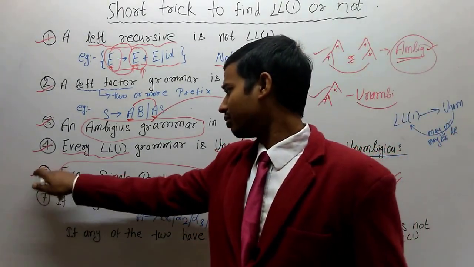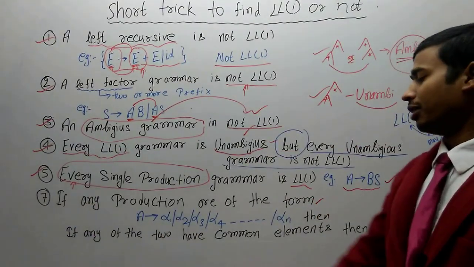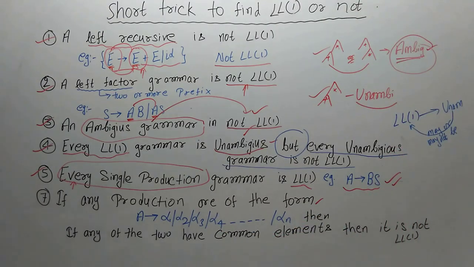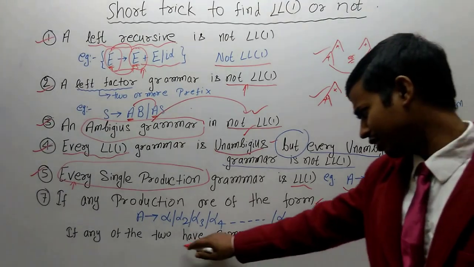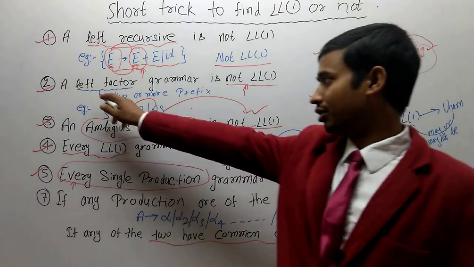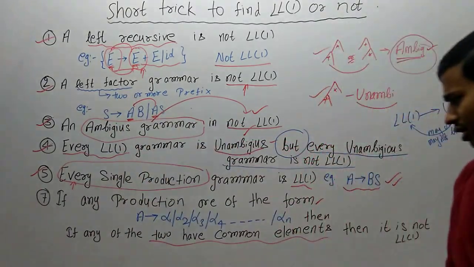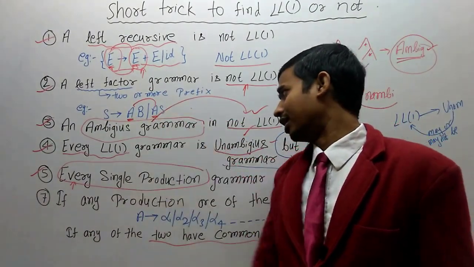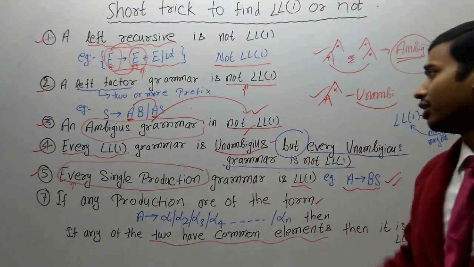Now let's move to the 7th point. If any production is of the form A produces alpha 1, alpha 2, alpha 3, alpha 4, up to alpha n, and any two of them have common elements, what is the meaning of this? This is related to rule number 2, left factor grammar. It means if any two have common elements, then this follows the left factor grammar rule, and if it is left factor, it is not LL1.